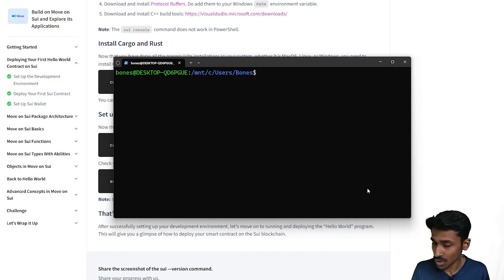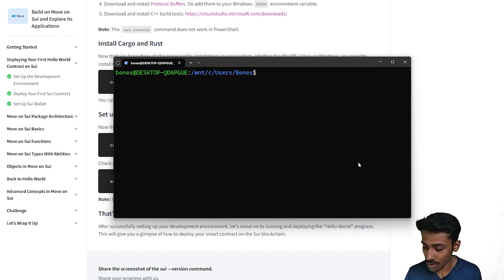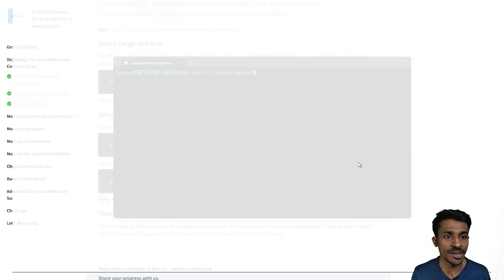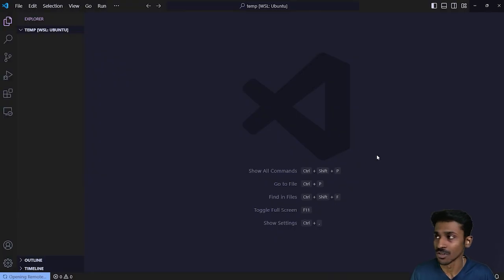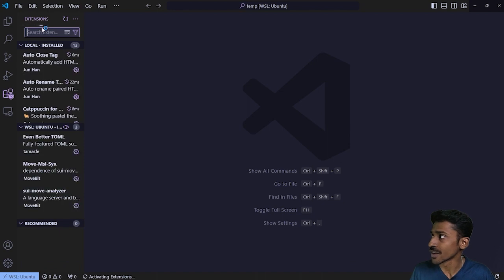Okay, so in order to go in and write up our code, we will be requiring an IDE. Now, in order to set this up, this can be done quite easily. So there's a prerequisite for it. What you're going to do is, I'm pretty sure that most of you already have VS Code installed within your system. So you can just go in and open your VS Code, click on extensions.